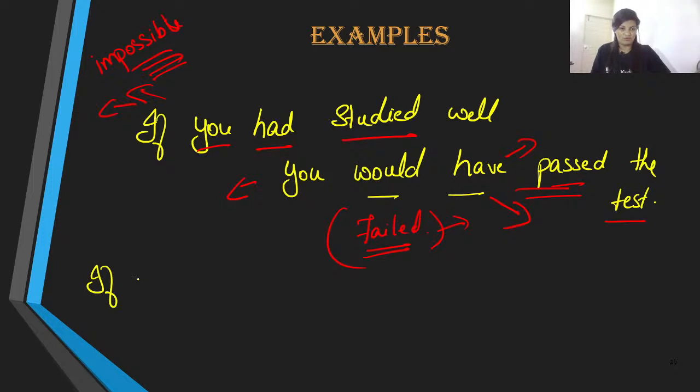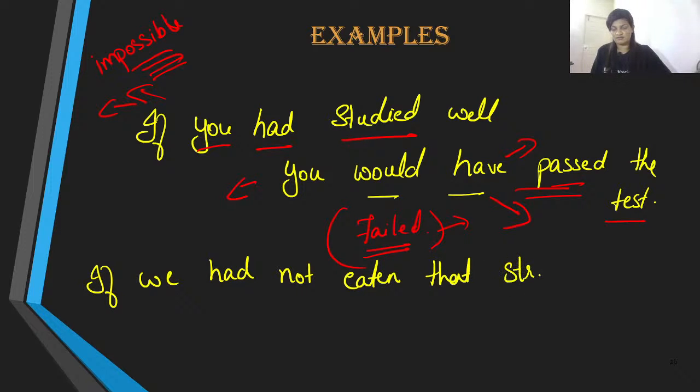If we had not eaten that street food last night, but now we have already had. So what has happened right now? Let us take a look at that.